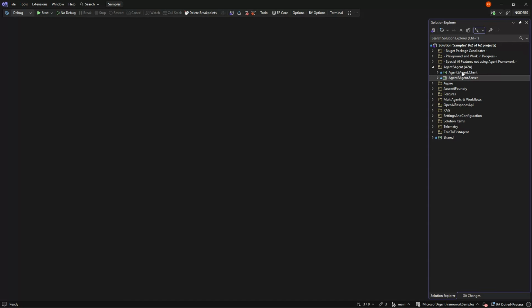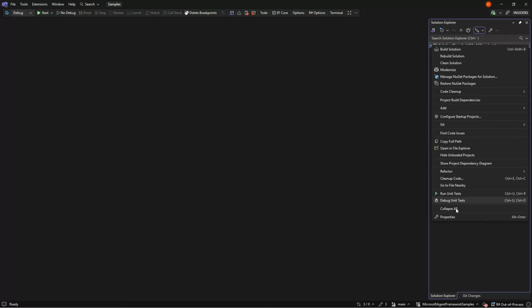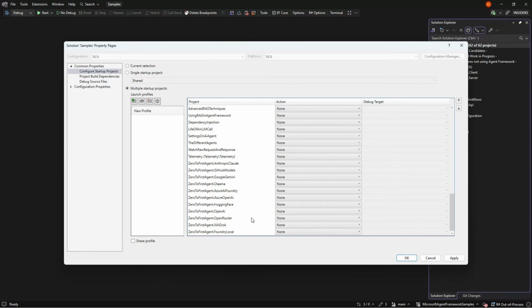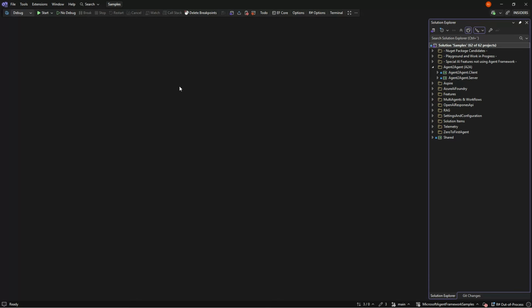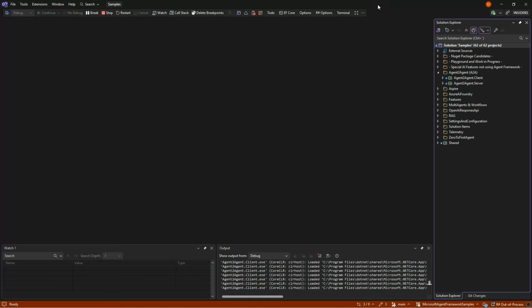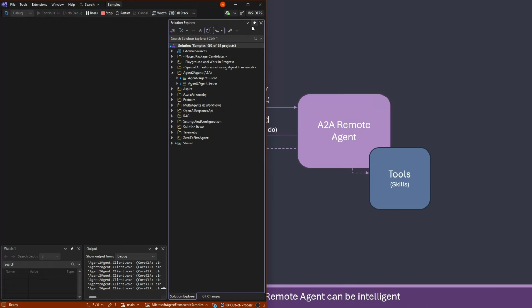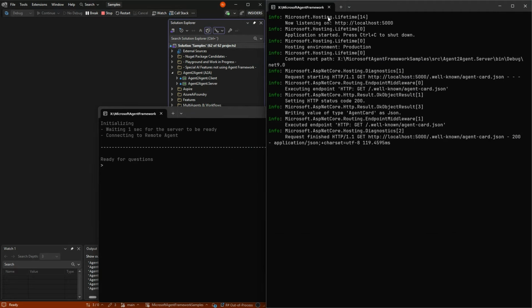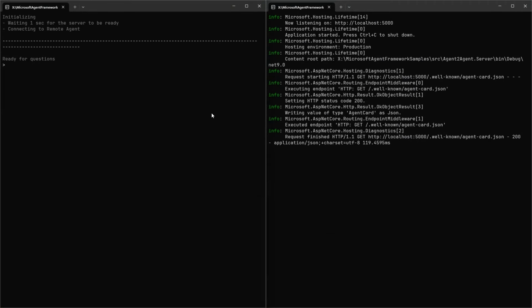In the sample repo, we have agent to agent here, and we have a server and a client. First I will just show it running, and then we will go through the code. In order to run it, I need to run both systems. For that reason, I went into the setup configuration here and set up that these two start at the same time. So if I run it and arrange a bunch of screens here so we can see it, then we have the server here, and here we have the client.